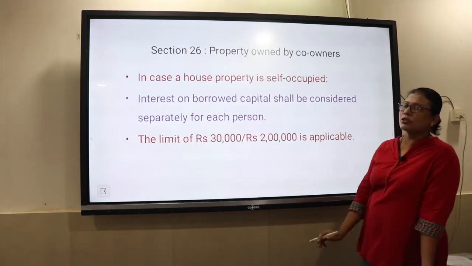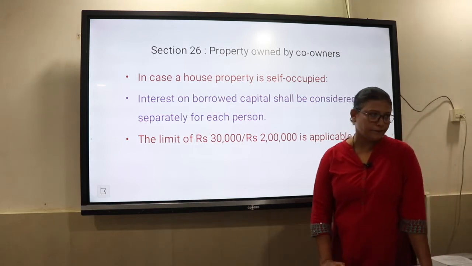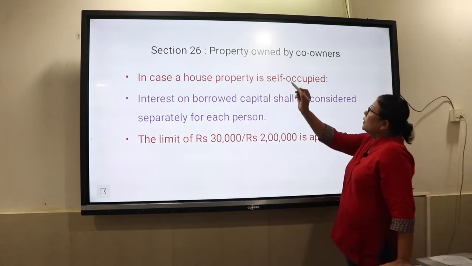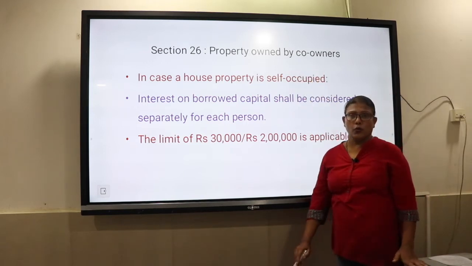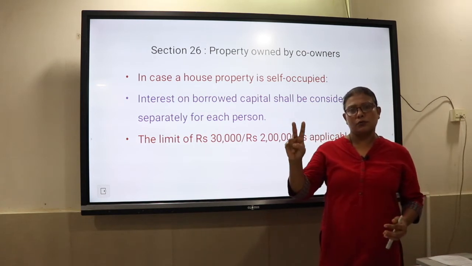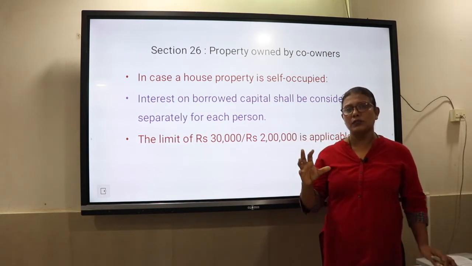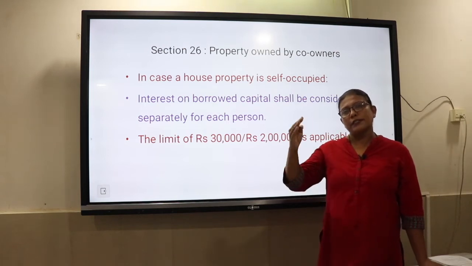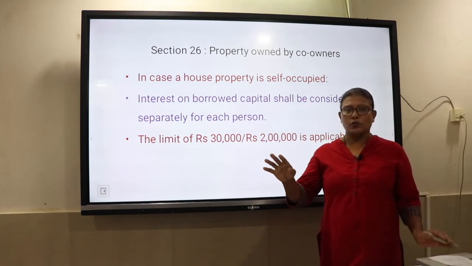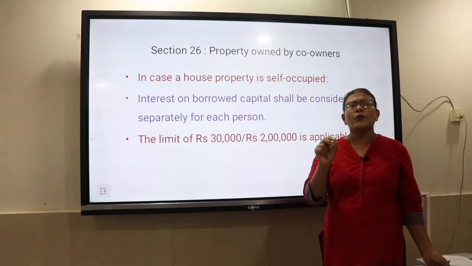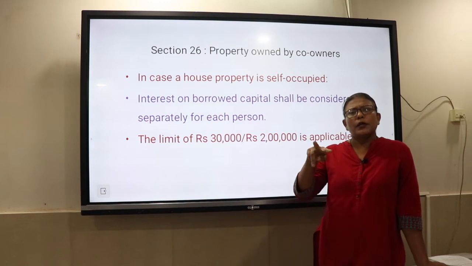Now let us move to section 26. Section 26 basically deals with property owned by co-owners. Let us say there are two owners who have a house. Let us say there is a house in Panjim, owned by X and also by Y. X and Y are the two owners. Now how to compute the income when there are two owners?